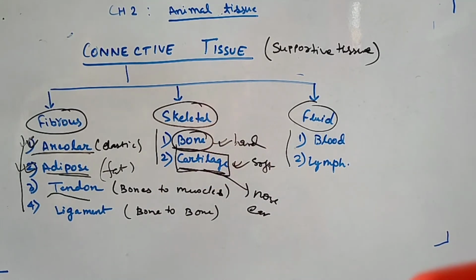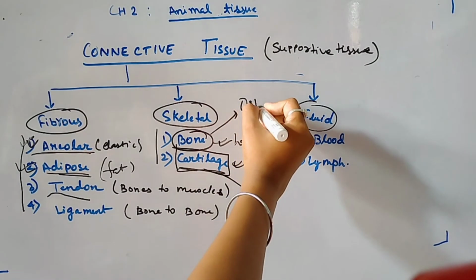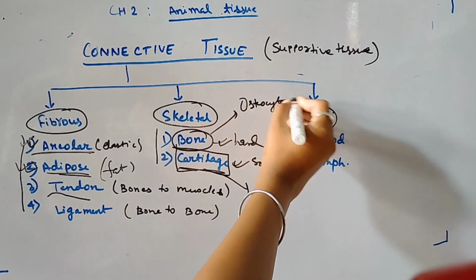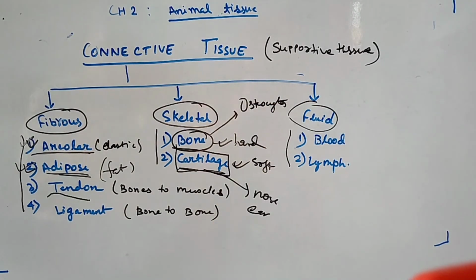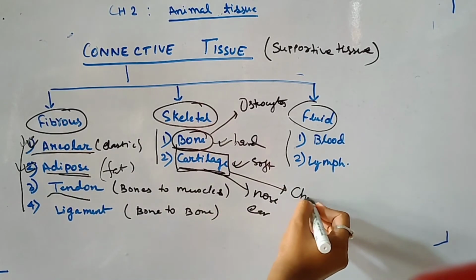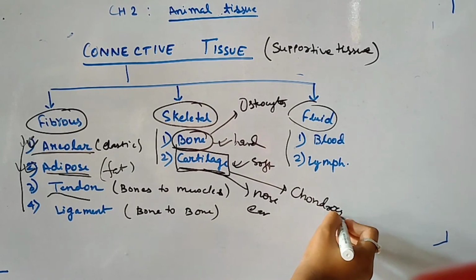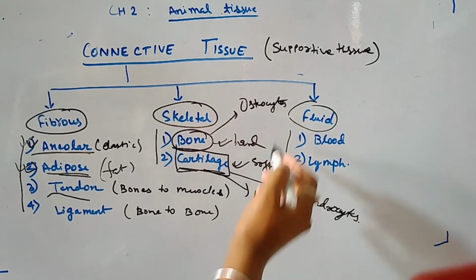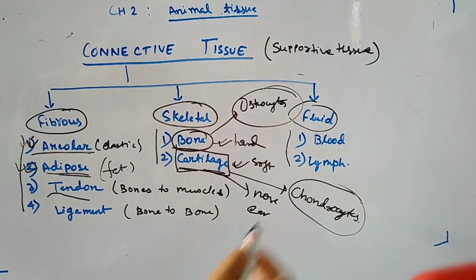So you have to learn two things from bone and cartilage. Bone is made up of a cell, that is osteocytes. Look at point number 2. It is made up of bone cells called osteocytes, and cartilage is made up of a cell that is known as chondrocytes. Very, very important, osteocytes and chondrocytes.